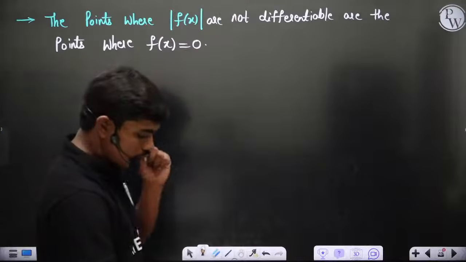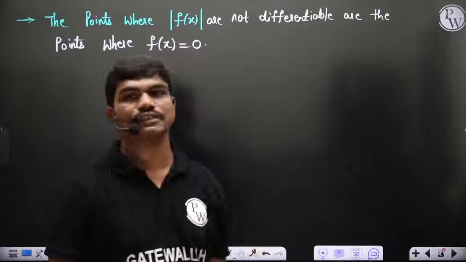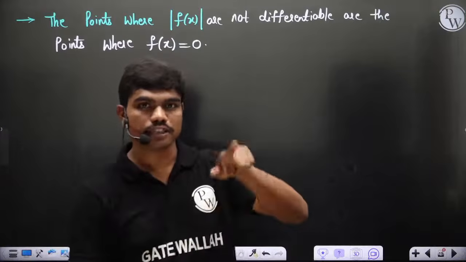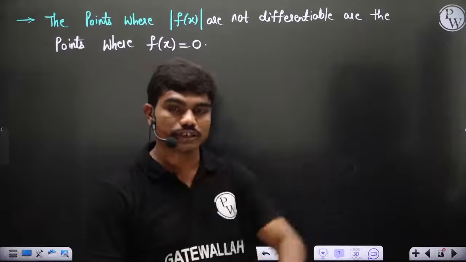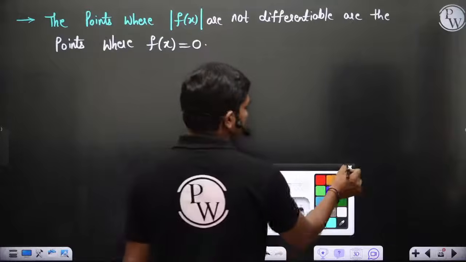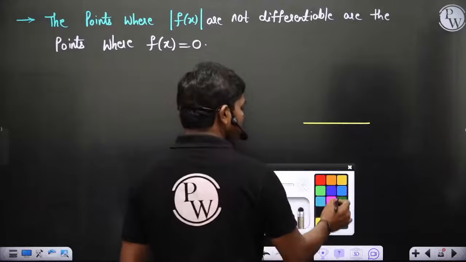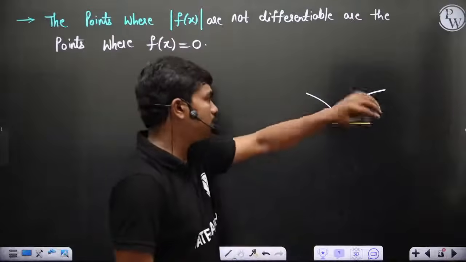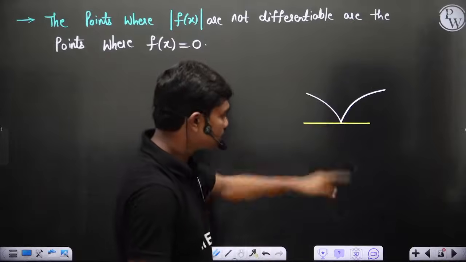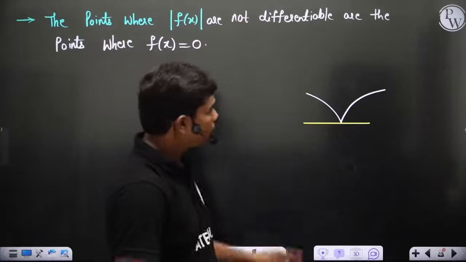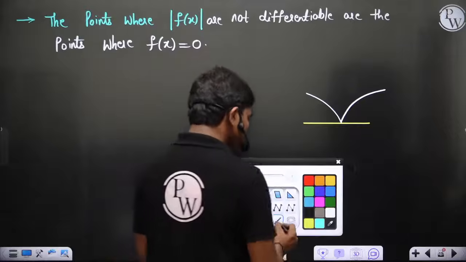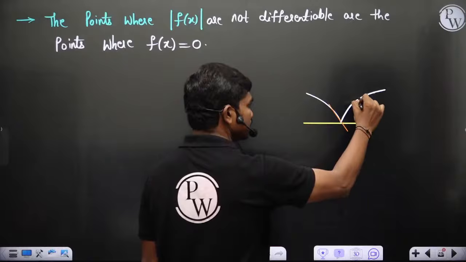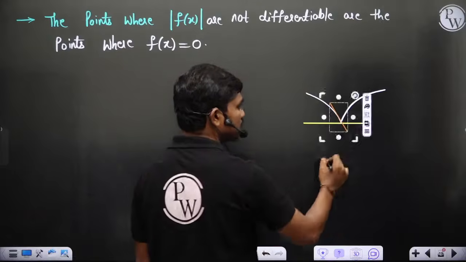The reason why at all these points where f of x equal to 0 the function is not differentiable is because at these points they generate sharp edges. Okay, and at any sharp edge the function is not differentiable. Why? Let's see. If you have a function like this such that it's generating a sharp edge, and after this it's changing, and here also there is some change, but exactly at this point it is generating a sharp edge. So in the left neighborhood, if you take the tangent to this function, the tangent appears something like this.